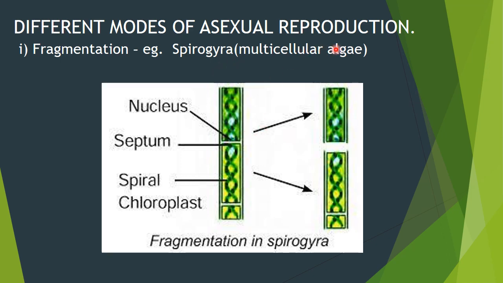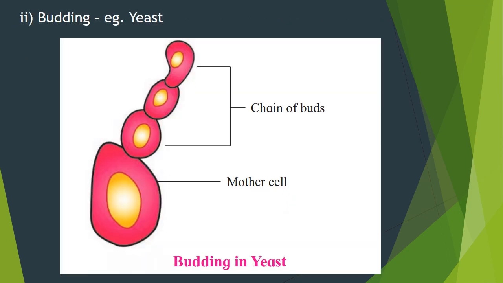It is a multicellular, green chlorophyllated algae. The chlorophyll has a spiral structure. And with respect to this topic, you have to remember it reproduces by fragmentation. Every fragment will develop into a new Spirogyra. If its body gets into fragments, every fragment will develop into a new Spirogyra. That is one example. Then what is the next type of reproduction?